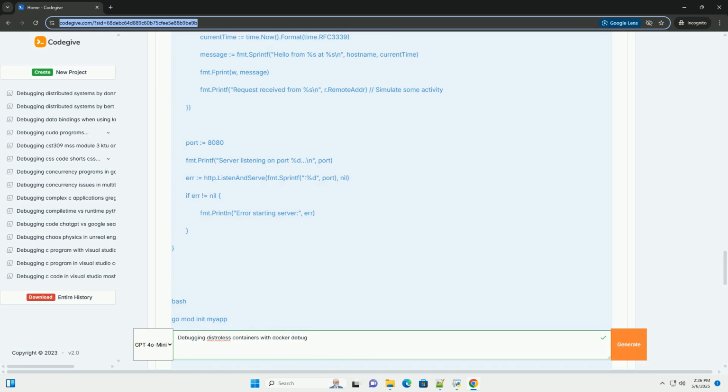--image busybox specifies that the debug container should be created from the busybox image. Busybox is a minimal image with basic utilities. You can also specify a more feature-rich image like ubuntu:latest or debian:latest. bash executes the bash command inside the debug container after it's created. Once inside the shell, you are effectively inside the myapp container's namespaces. You can use tools available in busybox, or your chosen debug image, to inspect the environment.